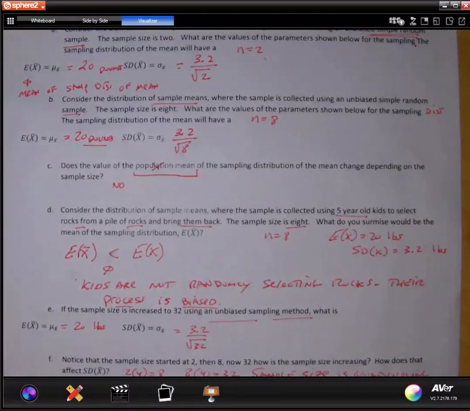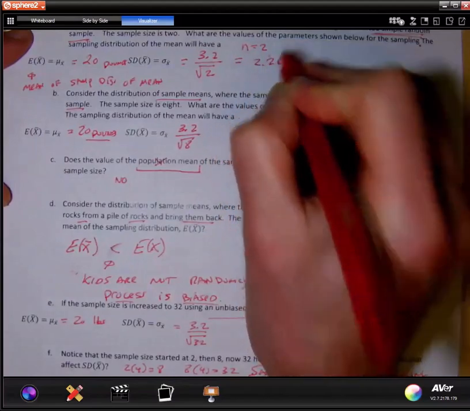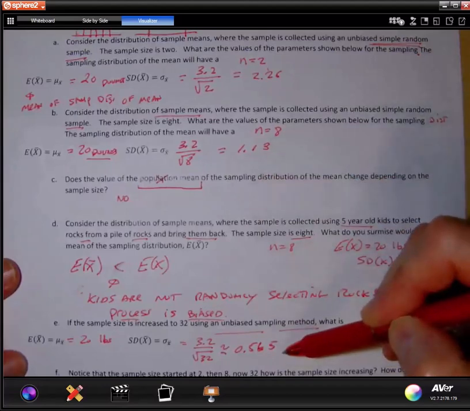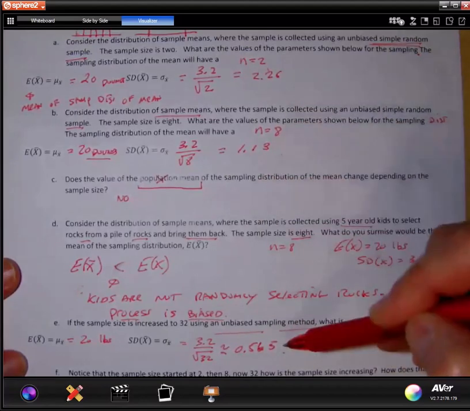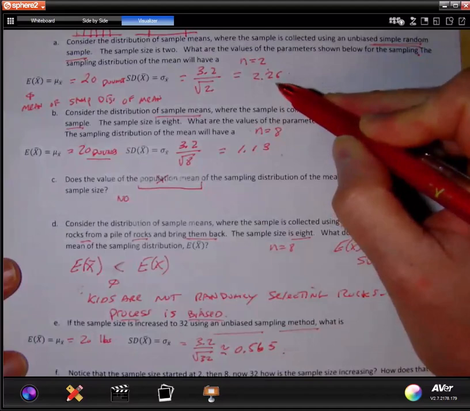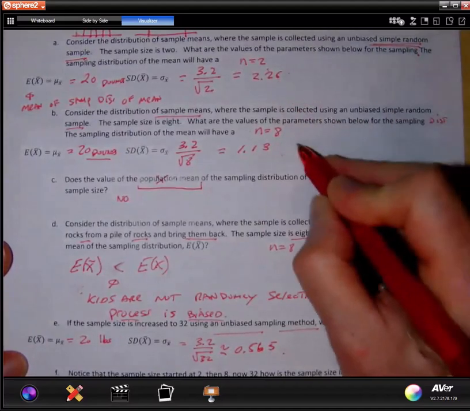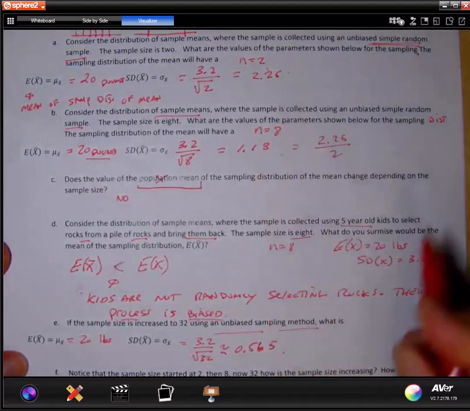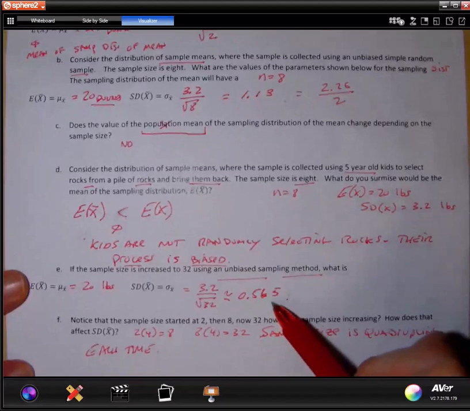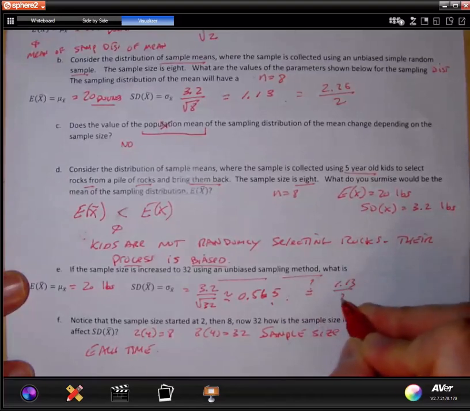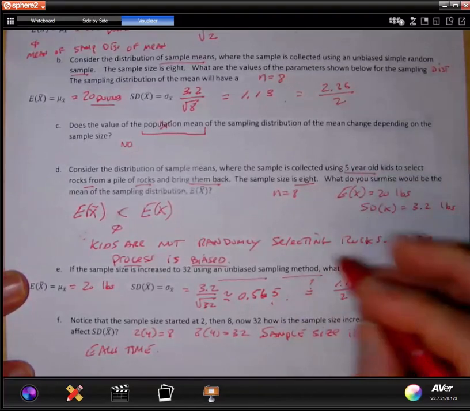I don't know. I haven't really thought about that. Let me just check. I got 2.26 for my first, 1.13, and 0.565 for my third. So I definitely could see that it's going down. But now that I'm looking at it, 1.13 looks like half of 2.26. This amount is half of the previous. Is that true for the next one? If I take 1.13 divided by 2, do I get 0.565? And again, these are approximations. And the answer is yes.